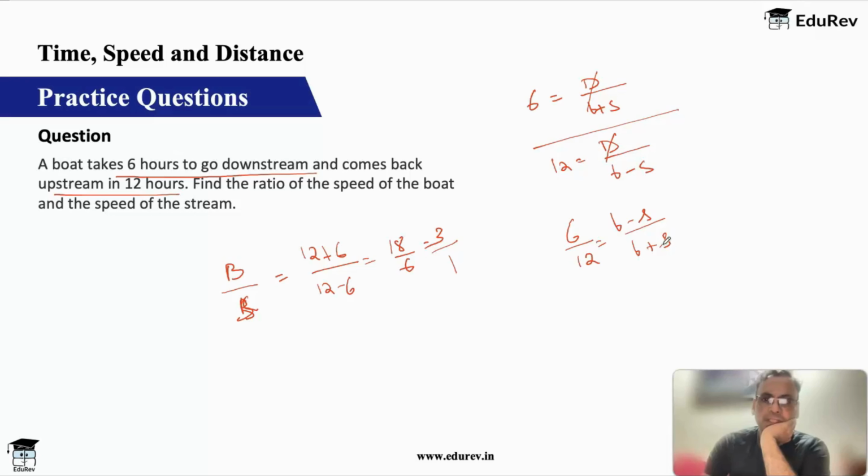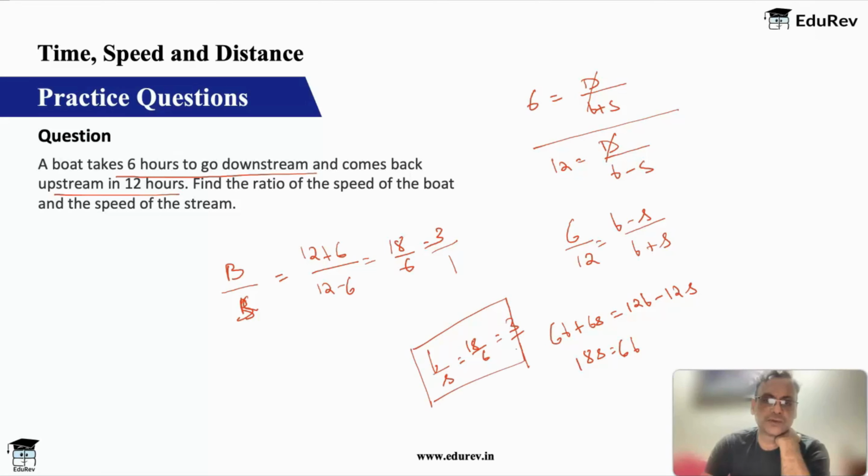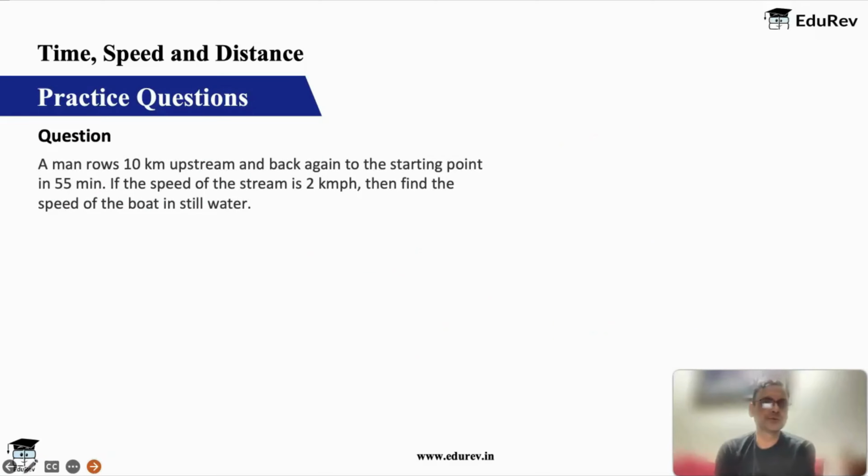Okay, so let's cross multiply. 6b plus 6s is equal to 12b minus 12s, or 18s is equal to 6b, or b by s is equal to 18 by 6, which is 3 by 1. So that is what gives you the answer for this question. Okay, so very basic formulas. If you don't know them, absolutely not a problem. You can solve without them as well. Fine. Okay, great. Let's move forward.